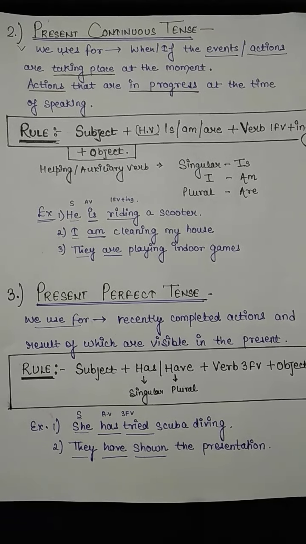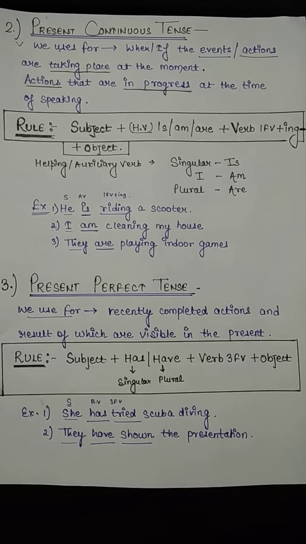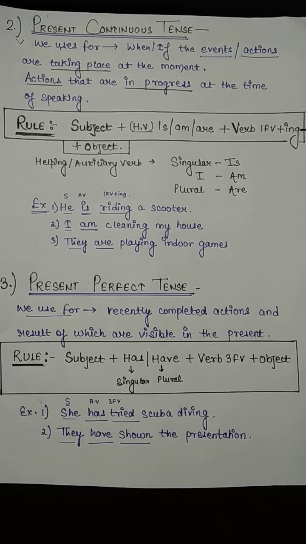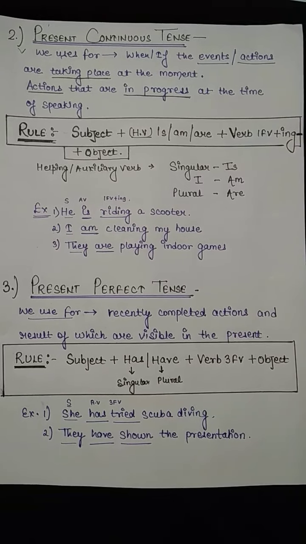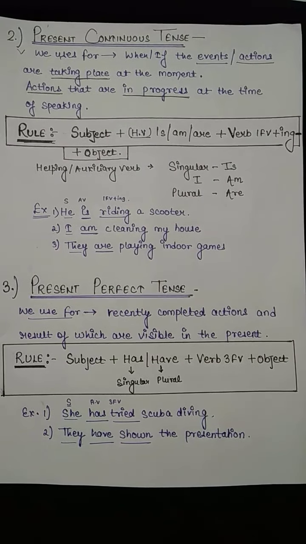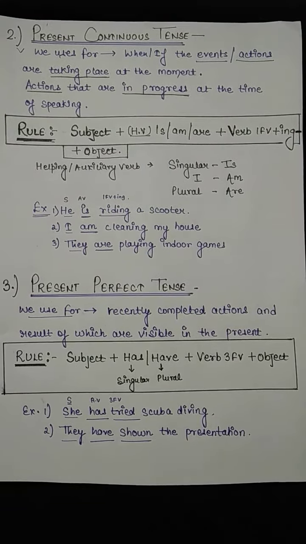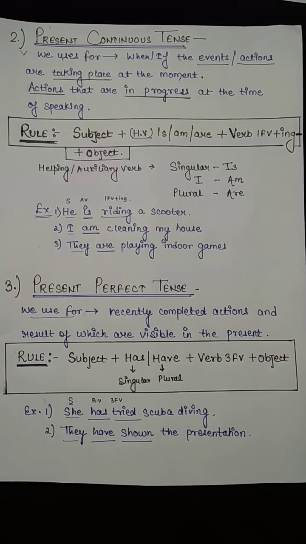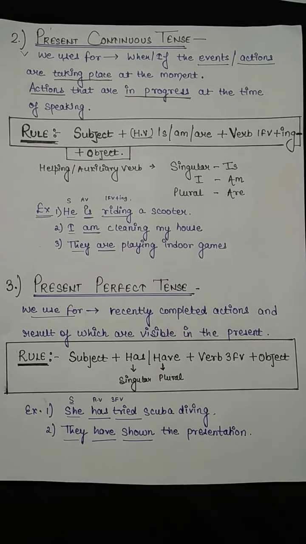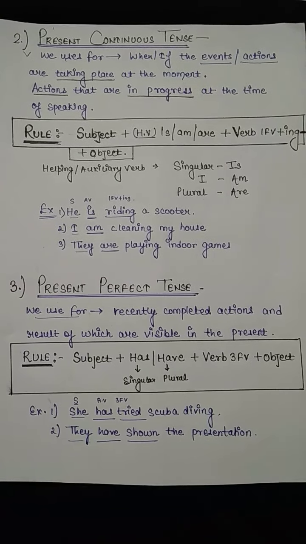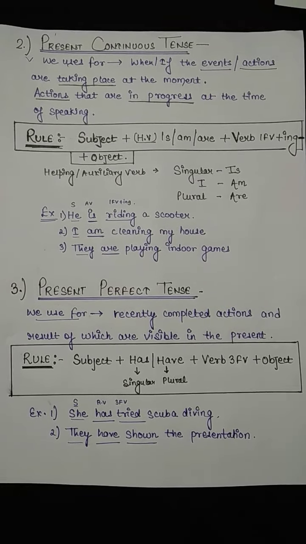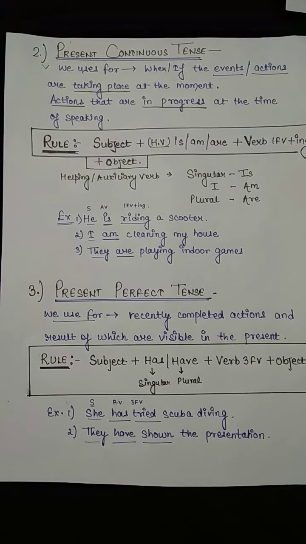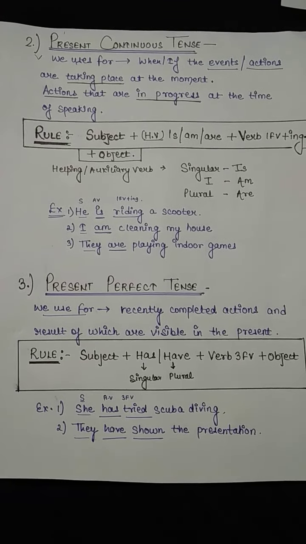So we use present continuous tense, and the rule for the present continuous tense is subject plus helping verb, or we also say auxiliary verb, is/am/are plus first form of verb plus ing plus object. With the singular we use is, with I we use am, with plural we use are. Here we are having examples also.